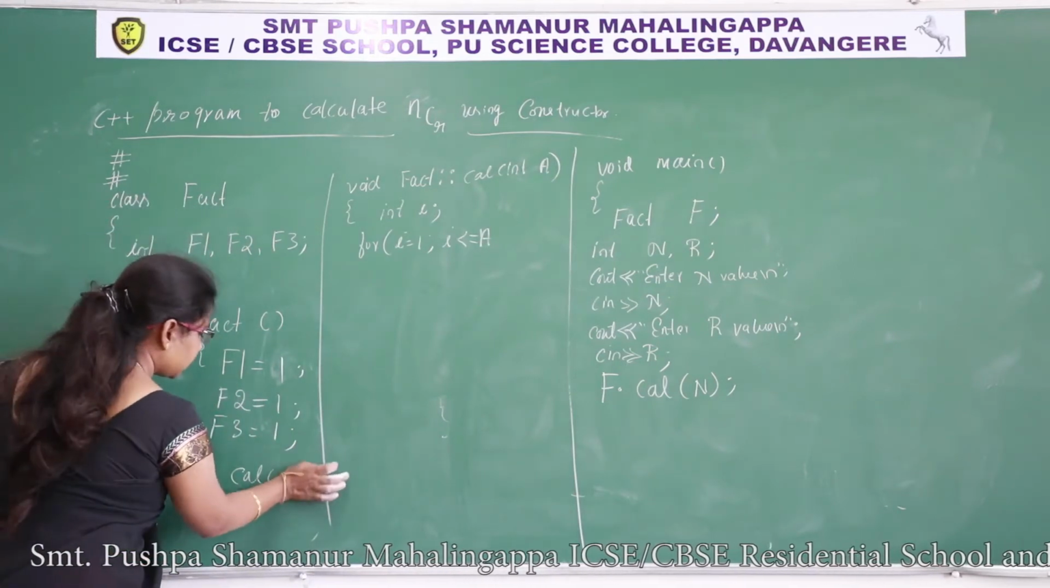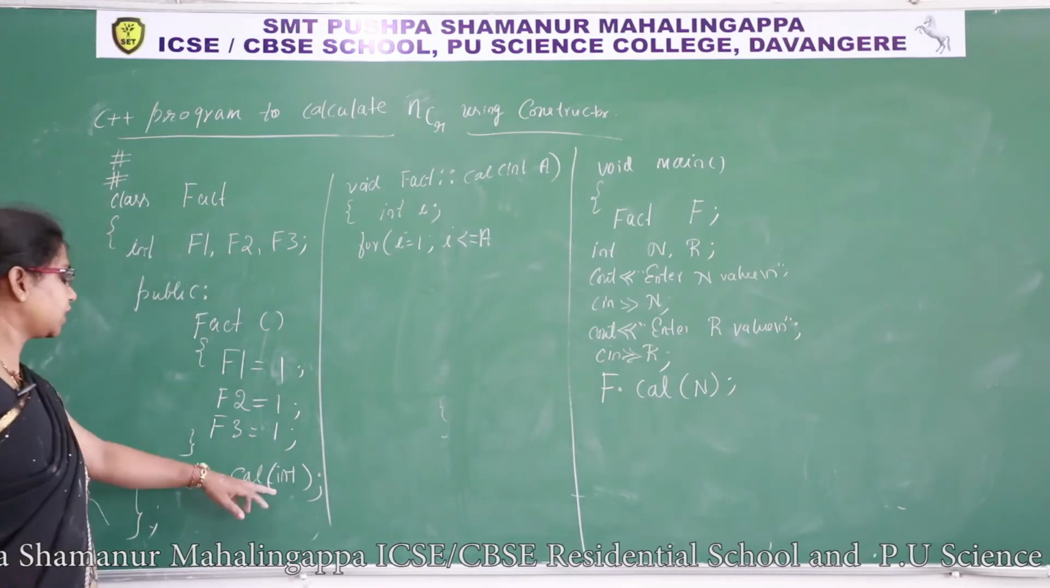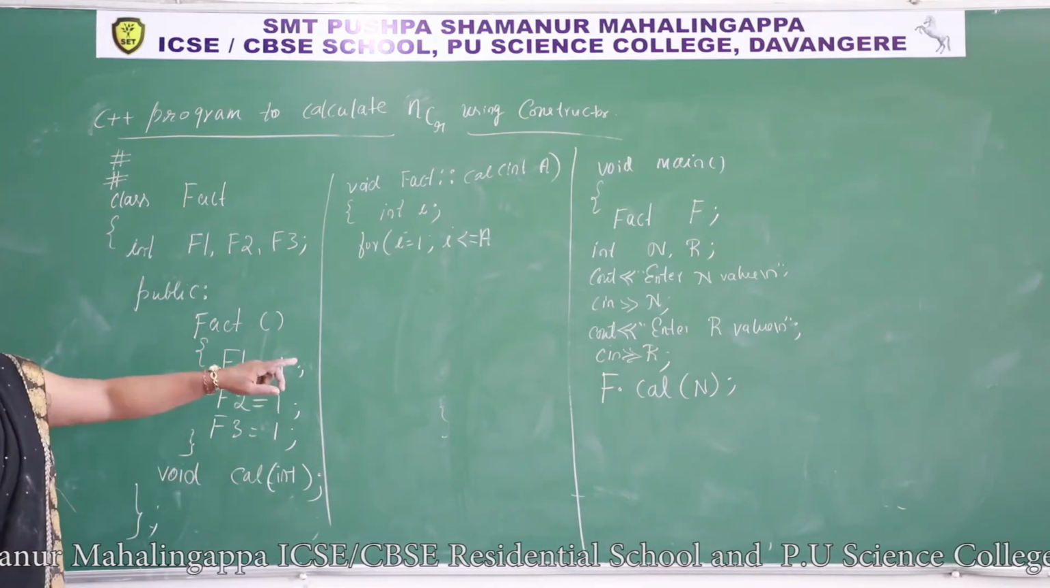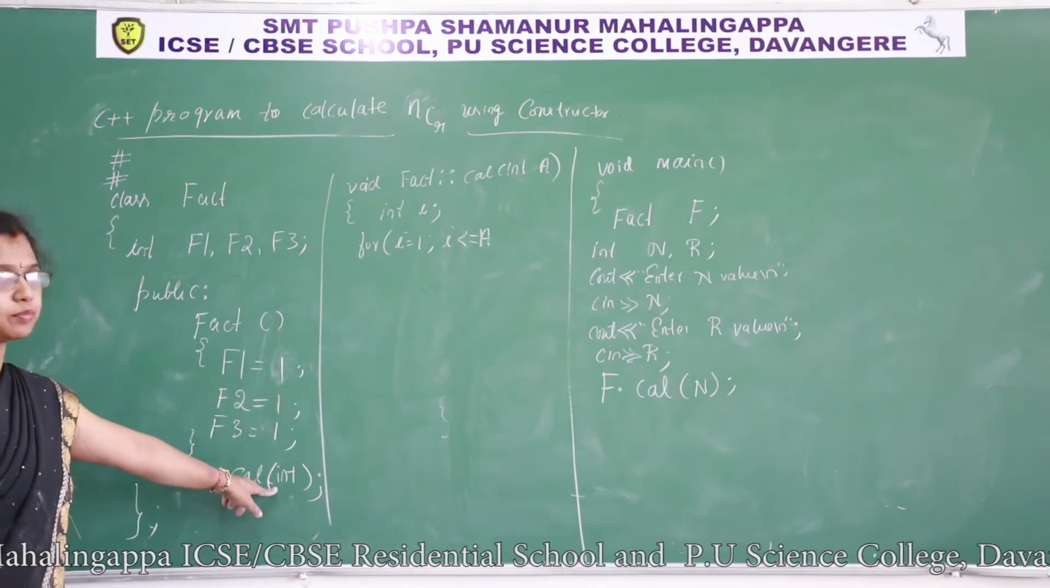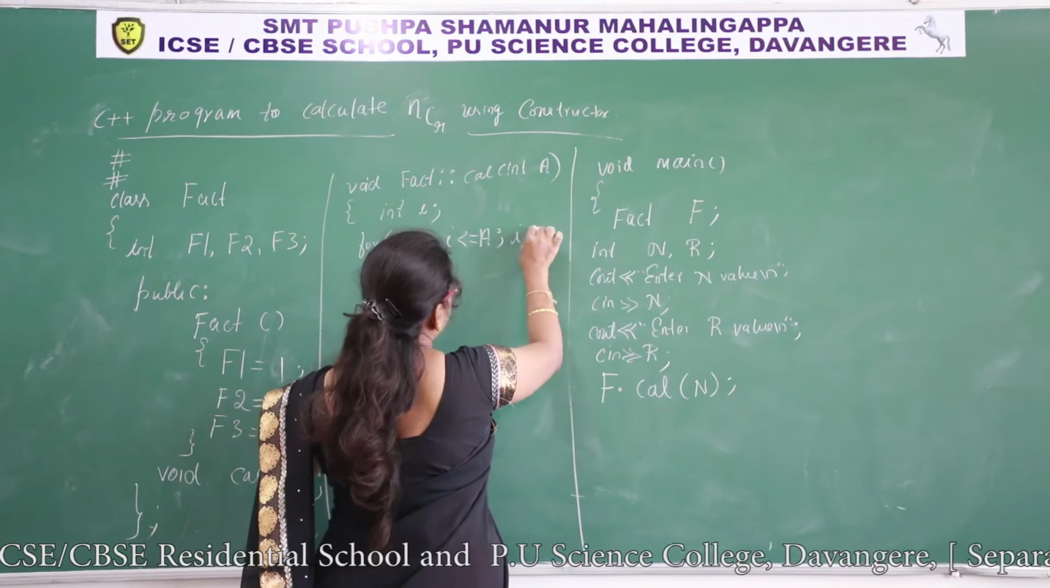Here I must change the data type. I must write int. Before I left empty parenthesis. Now I am passing argument, so I must write its data type. After calculation, let us see what happened. I plus plus.